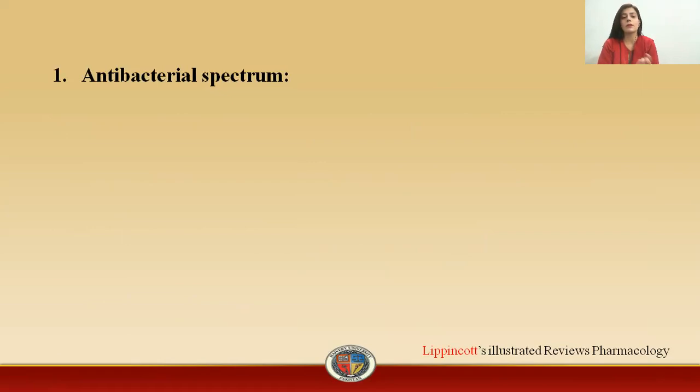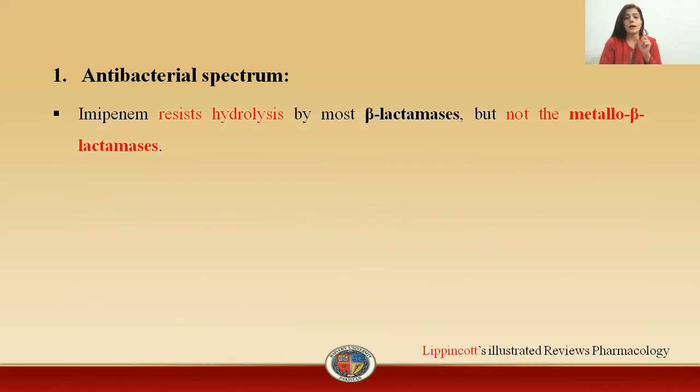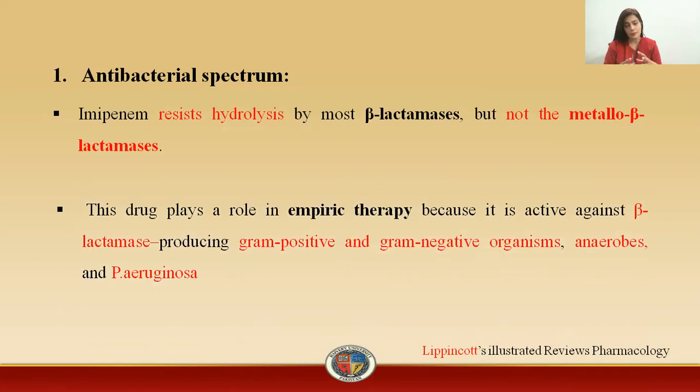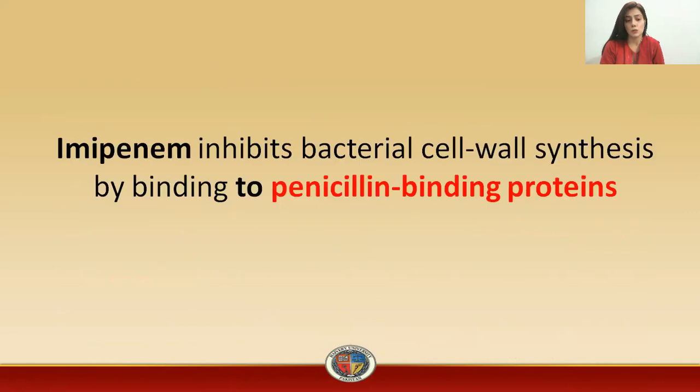Now, what about the antibacterial spectrum of the drug? The important thing you must know about this drug is that it is resistant to hydrolysis by the beta-lactamases, except the metallo-beta-lactamase. As it shows resistance to beta-lactamases, you can say this is a drug of choice, mostly used in empirical therapy. It is active against beta-lactamase producing bacteria, including both gram-positive and gram-negative bacteria, the anaerobes and Pseudomonas aeruginosa.